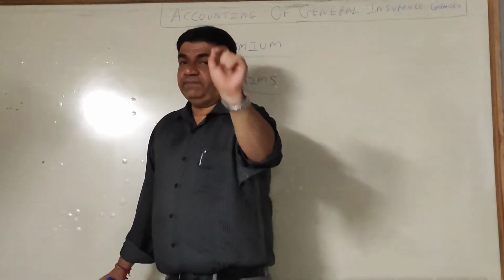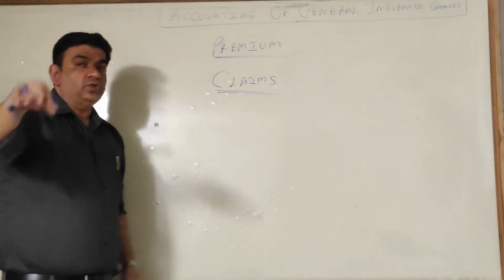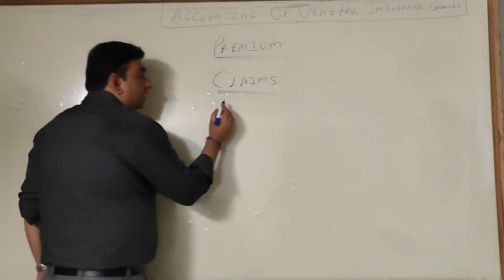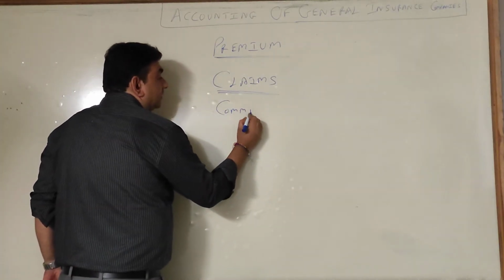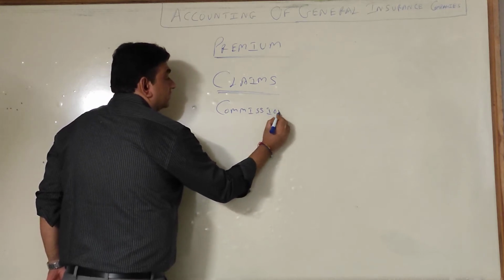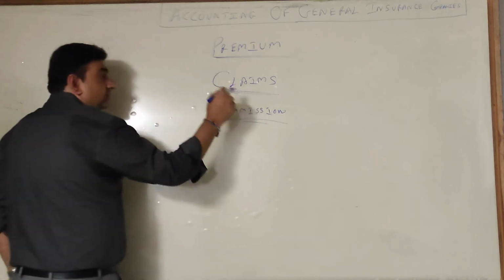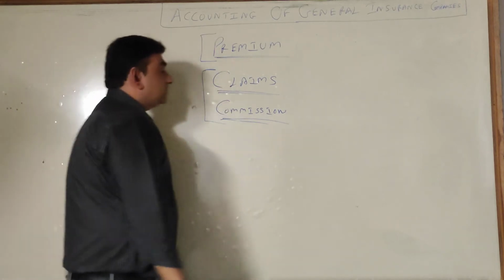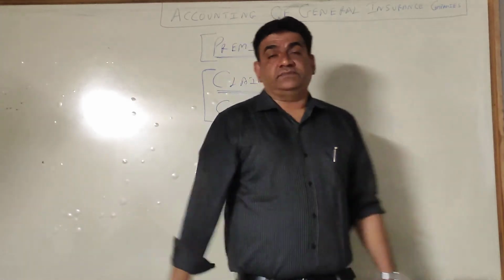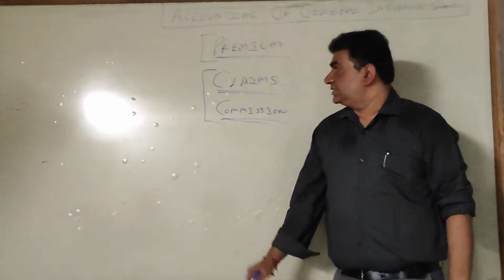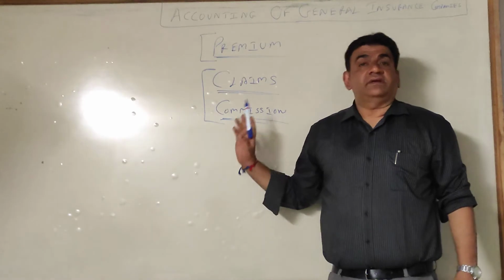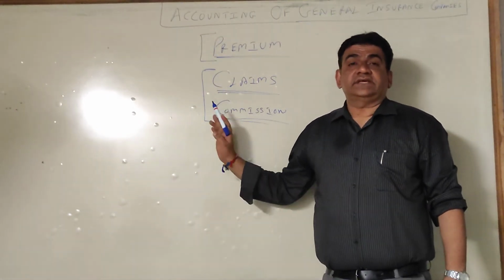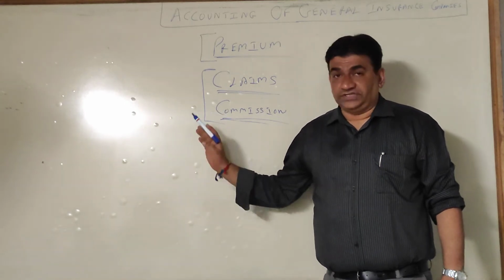So 90% of policies, and I'm talking on the lower side, it will be more, are taken out through agents only. So these insurance companies will also pay commission to the agents. So the major source of revenue is premium, and the major expenses are claims and commission. There are other expenses, but these are the major things. Got it? So this is the basic insurance concept.